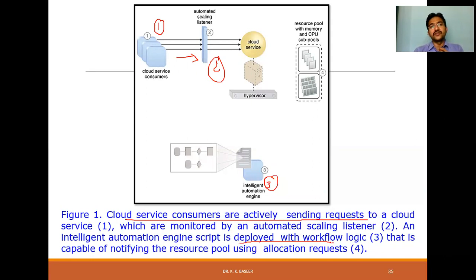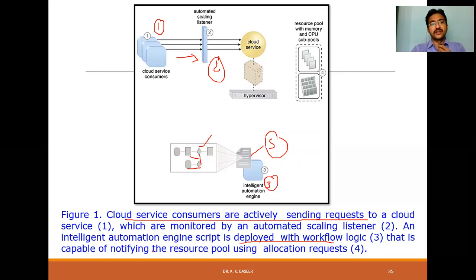Who takes care of that? It is based on a script they are writing. Based on the script, it will automatically run. If the condition is satisfied, it goes to this flow. If the condition is not satisfied, it goes to another condition. This is how they are representing how the script will work.